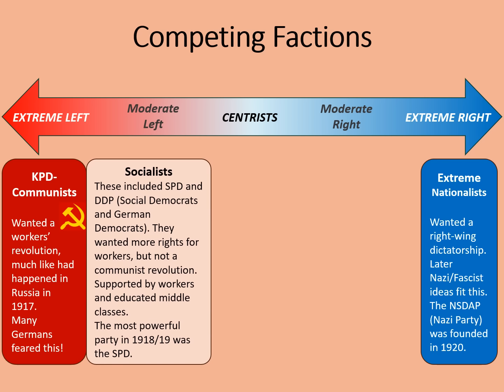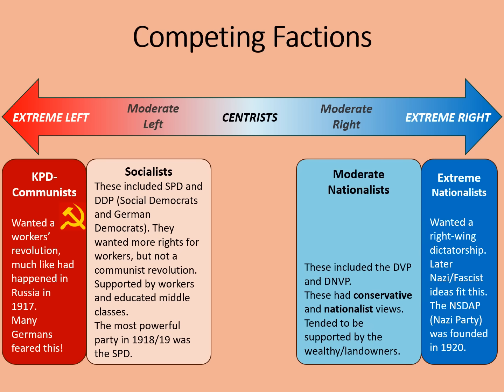On the moderate left we have the socialists. These included the SPD and the DDP, the Social Democrats and the German Democrats. Of the two, the SPD was by far the largest. They wanted more rights for workers, but not a communist revolution. They were supported by workers and the educated middle classes, but they still supported private ownership of businesses and land for the most part. They were the most powerful party in 1918-19.